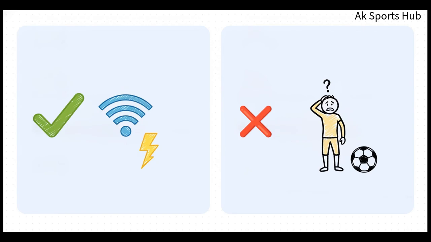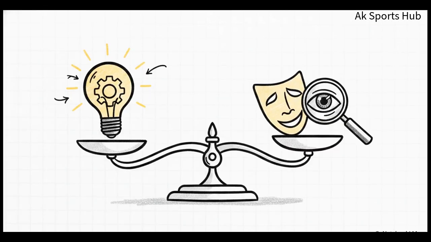Look at what is actually fixed here. Reliability and connection speed. Having them in the building absolutely removes broadcast lag. But look at what remains completely unchanged. The subjective human judgment on penalties, fouls, and red cards. The fix is purely about connection speed. That means the highly subjective calls that actually make fans furious, yeah, those are still up to the exact same human judgment. So will this stop the next major controversy?